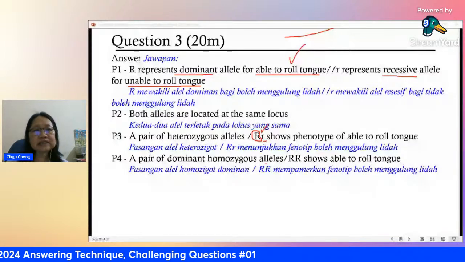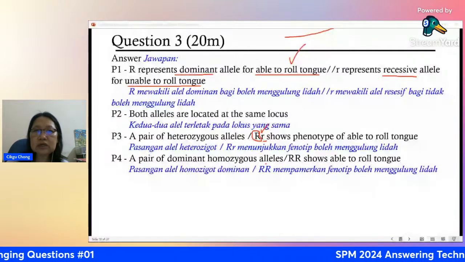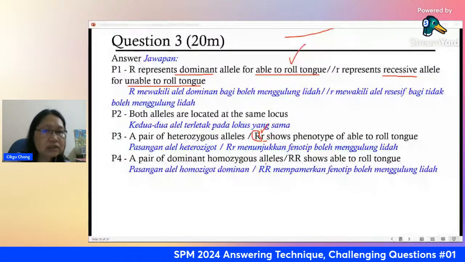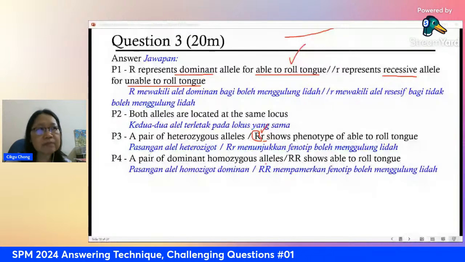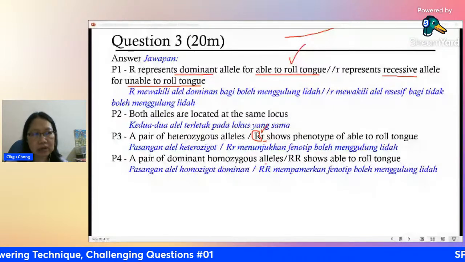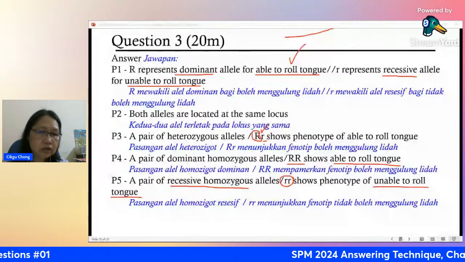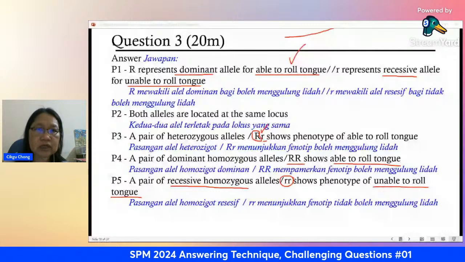So you have to explain the effect of the dominant and the recessive, then only it shows how it determines whether you can roll the tongue or not. What is the condition? You can roll the tongue if you have capital R, or capital R, small r. If you have small r only, you cannot roll the tongue. So you need any 2 points from here.